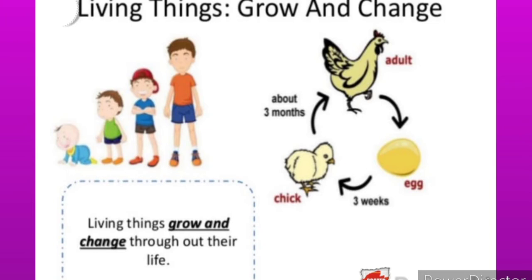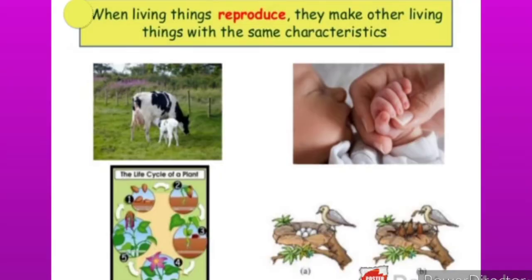The next characteristic we have is that living things reproduce. When living things reproduce, they make other living things with the same characteristics. Now, in this example, what do we say?